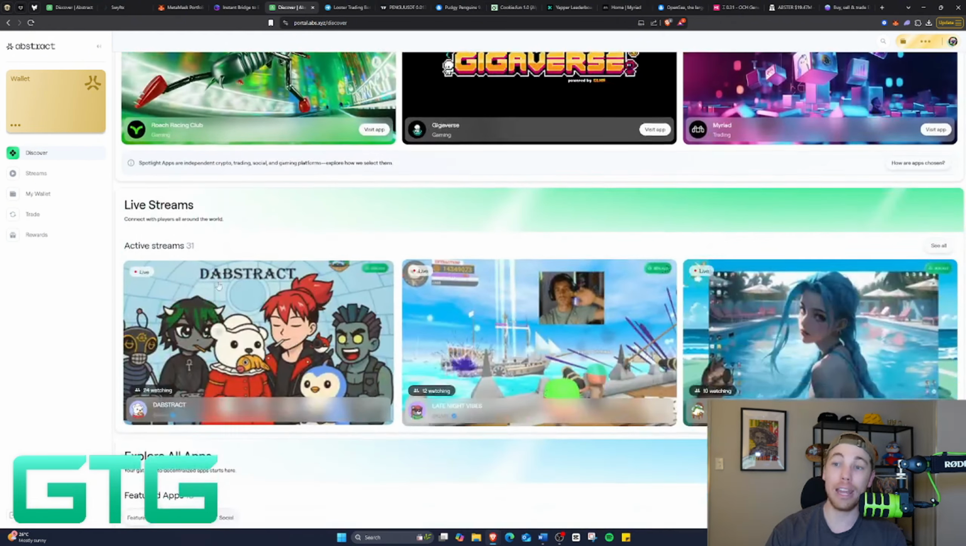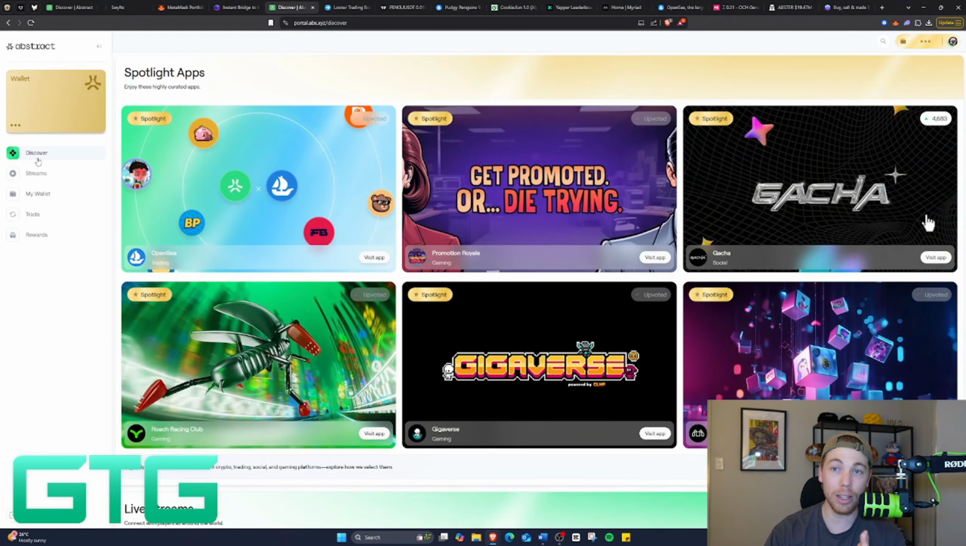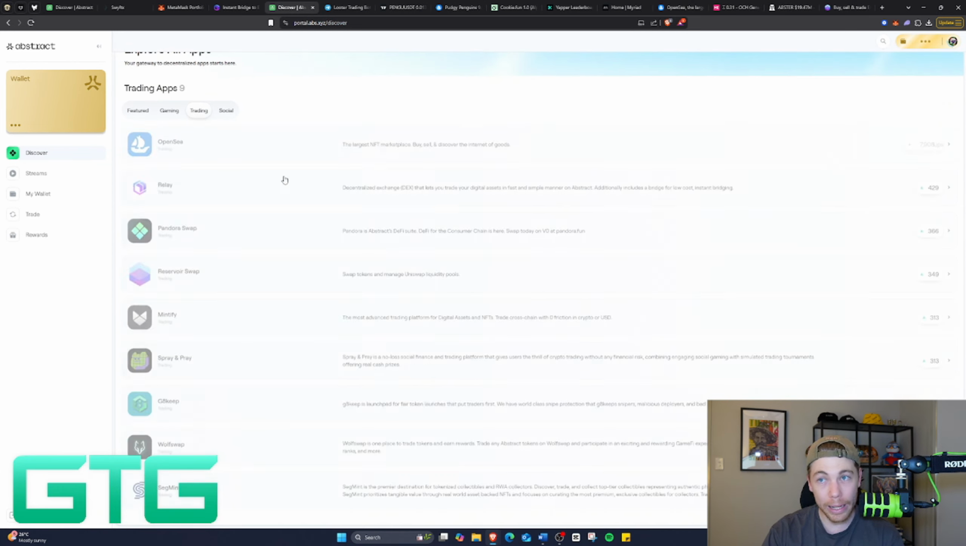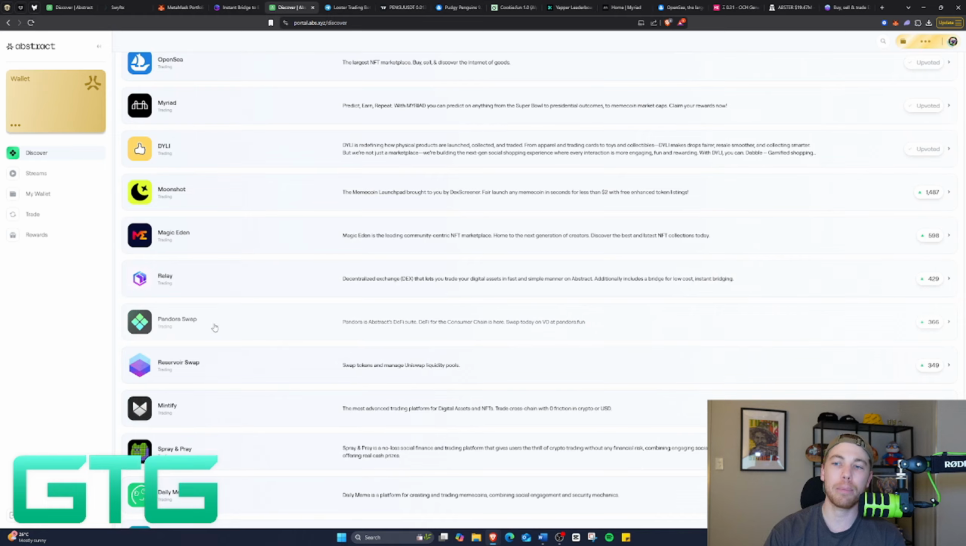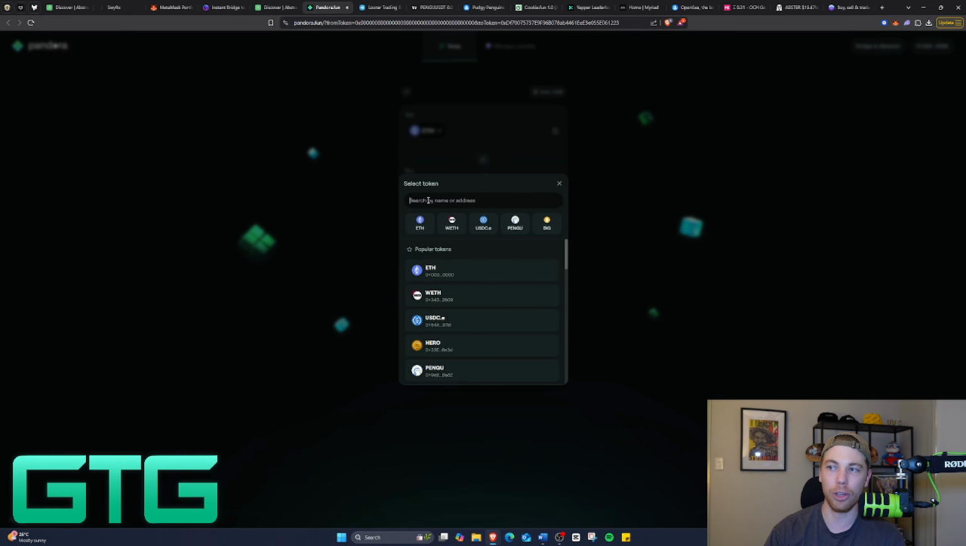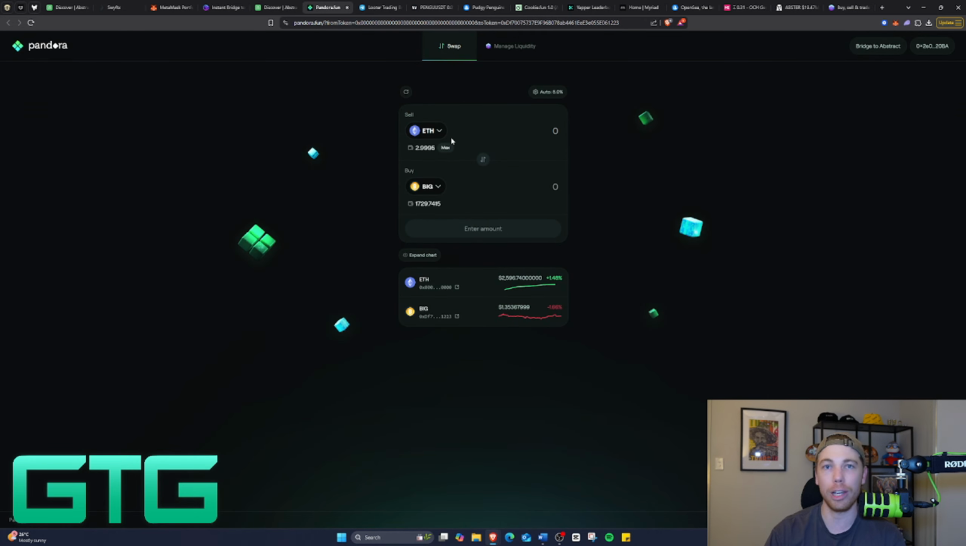Alternatively, you can use Pandora Swap, so if you scroll from the Discover page, down the live streams, down to here, click on the trading tab, come across, and you can click Pandora Swap, and it acts like a normal DEX, guys. You just input the contract address here and swap your Ethereum into those particular meme coins. Same on the sell side.